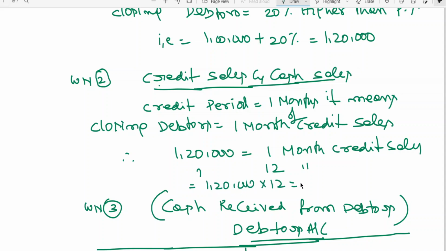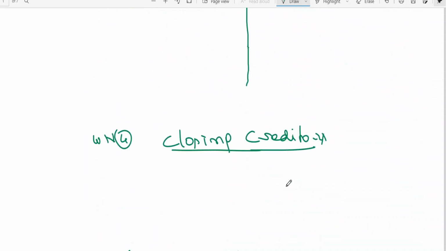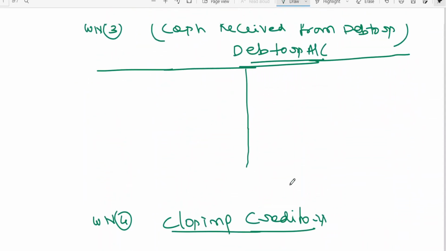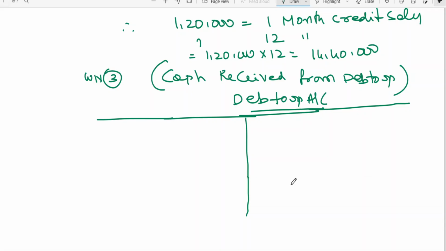1,20,000 into 12, we are going to get 14,40,000. All of you cross check, please. 1,20,000 into 12 months is going to be 14,40,000. This space is not sufficient for me. I need to just